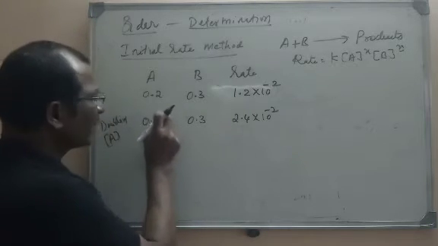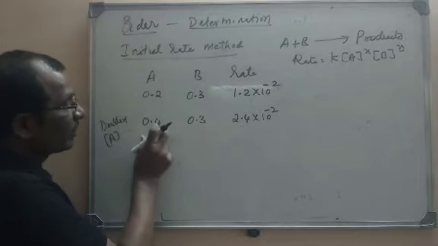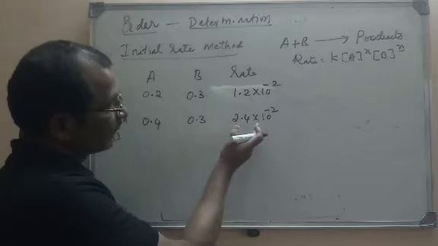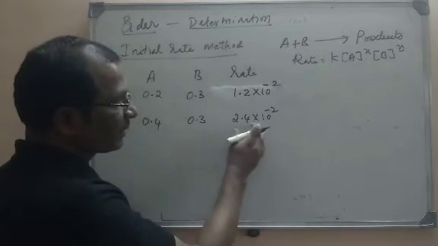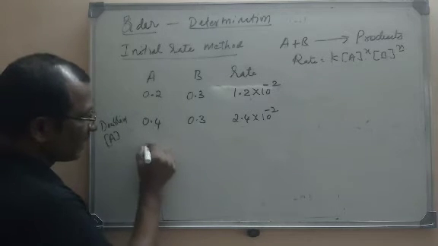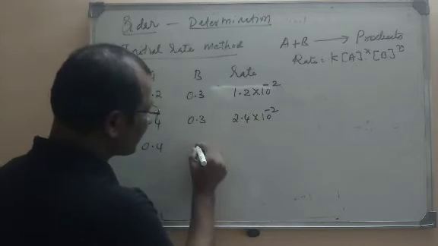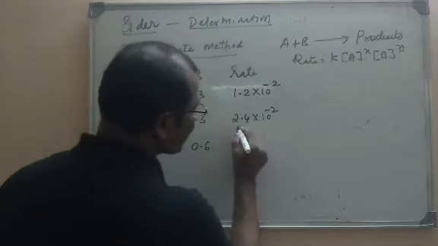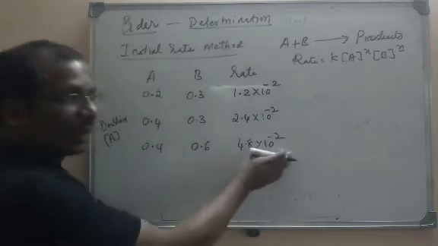So first what I did, I had kept the concentration of B constant and I have doubled the concentration of A and I found that this is the rate. It may be some other value also, but here I am saying imagine that it is doubled. In the next step, I will keep A's concentration constant, so 0.4, and I will double the concentration of B. What will it become? 0.6. Now the rate observed is, for example, 4.8 × 10^-2. Some value we will get.